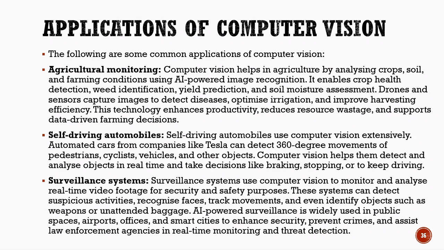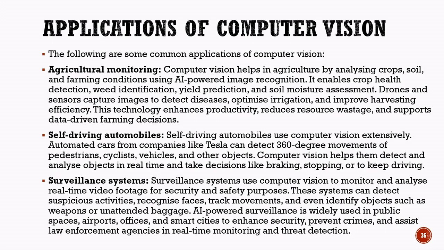In agriculture, computer vision helps farmers analyze crops, soil conditions, and farming activities using AI-powered image recognition systems. Drones and sensors capture images of fields, and AI systems study these images to detect plant diseases, identify weeds, predict crop yield, and measure soil moisture. This helps farmers improve productivity, reduce wastage of resources, and make better farming decisions.